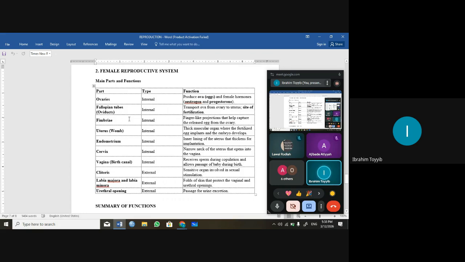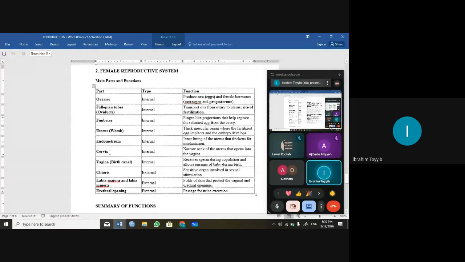We also have the fimbriae. They are finger-like projections that help capture the released egg from the ovary. The uterus is also known as the womb. It is the thick muscular organ where the fertilized egg implants and the embryo develops. The endometrium is the inner lining of the uterus that thickens for implantation. Before pregnancy occurs, the lining of the uterus becomes thickened so as to be ready for embryo development.